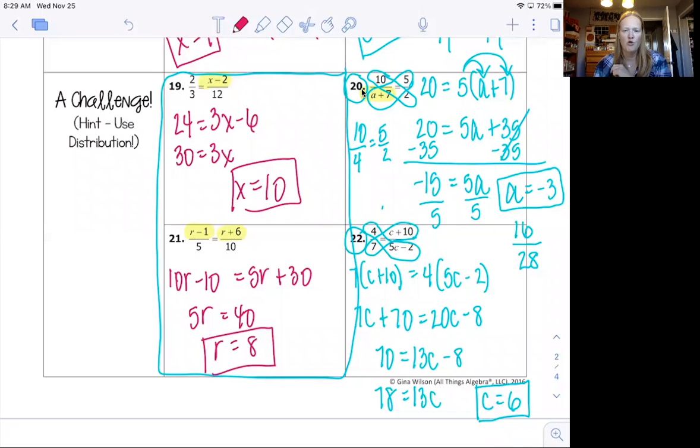Okay, here's what I got. The hardest part is the distributing. That's where people make the mistake. So I did show that first step. And for number 19, I got 10. And for number 21, I got 8.